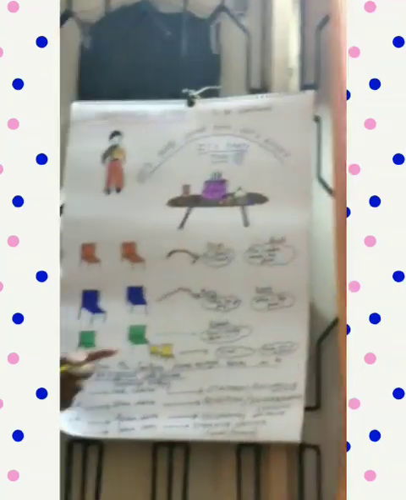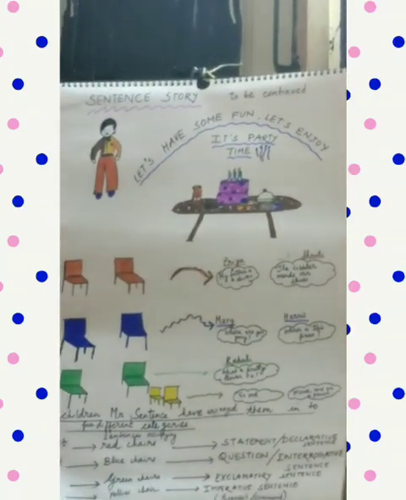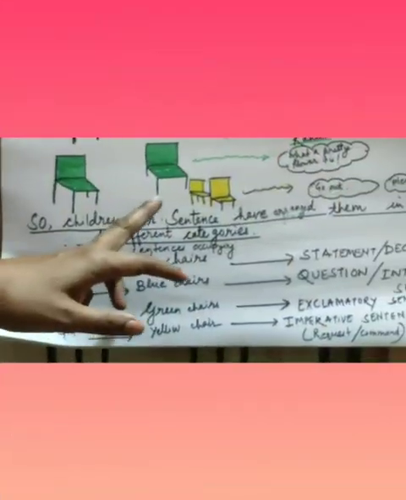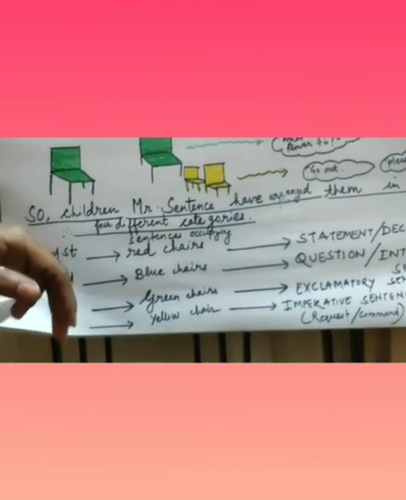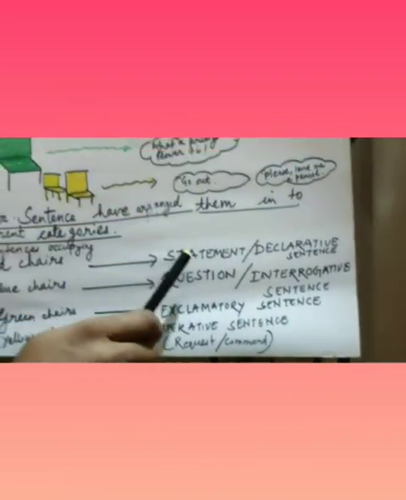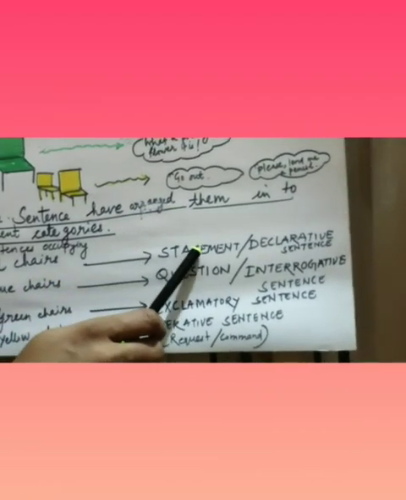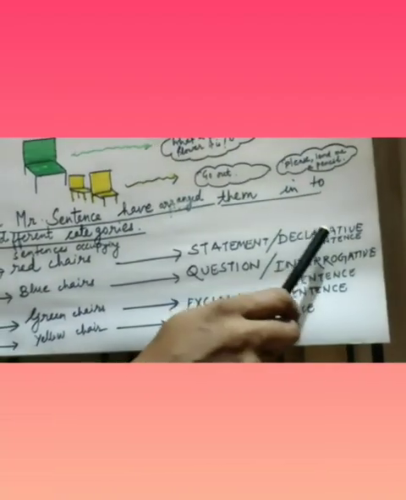With the help of this arrangement, what does Mr. Sentence want us to say? Mr. Sentence has arranged them into 4 different categories, placing them in the red chair, blue chair, green chair and yellow chair. Let's see the first category, the red chairs. If you can see, they begin with a capital letter and end with a full stop. So they are called statement or declarative sentences.